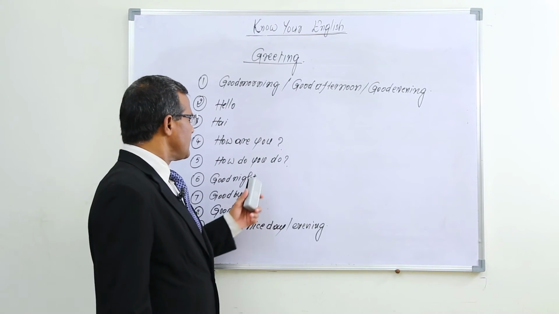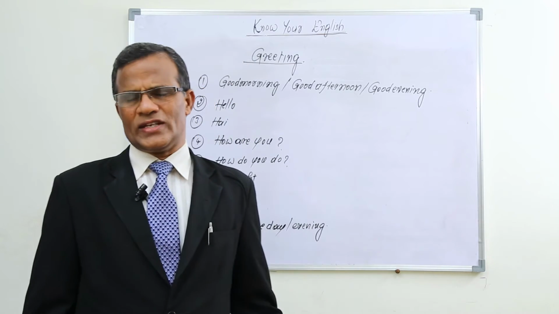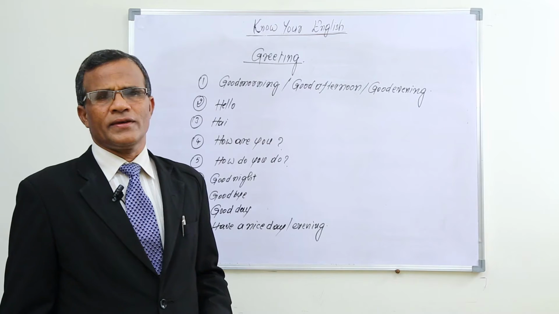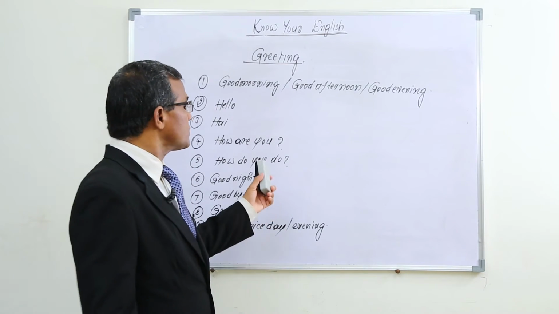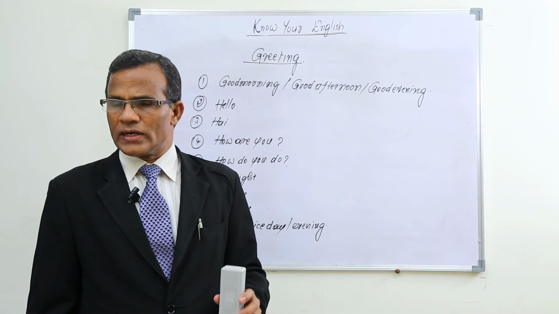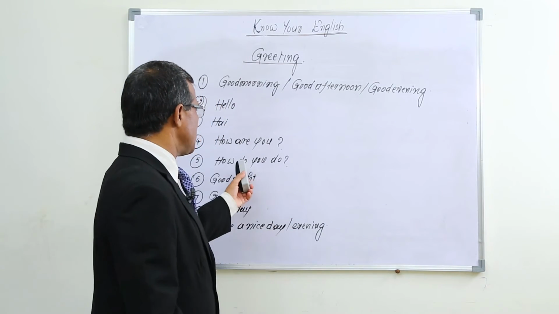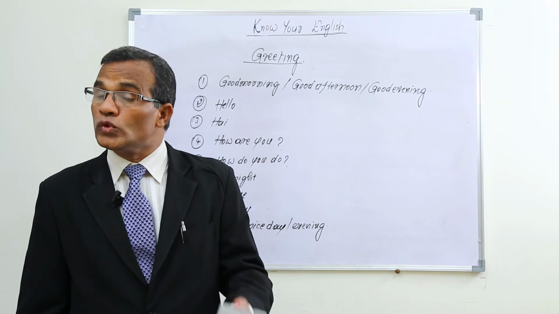Okay, and how do you do? It's a formal greeting generally used between newly introduced friends. The response for this is again, how do you do?